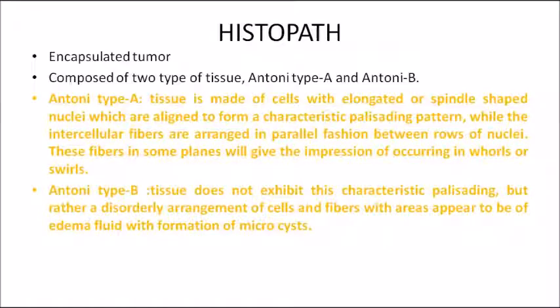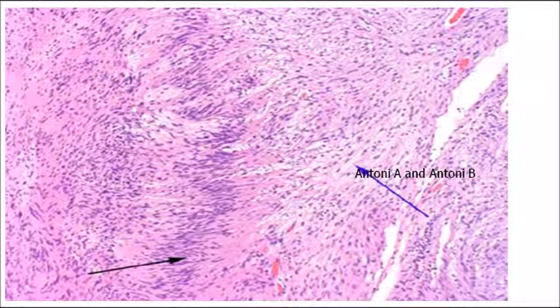As I told you, there are two types of cells, Antoni type A and type B. The ones which have a characteristic palisading pattern, arranged in a parallel fashion, that is Antoni type A. And the cells which are arranged in a disordered arrangement, that is Antoni type B. See, this histology picture is very clear. In this picture, the black arrow is showing cells arranged in a parallel pattern, so that is Antoni A type of cell arrangement. And the blue arrow is showing Antoni type B, that is, disordered arrangement of the cells.